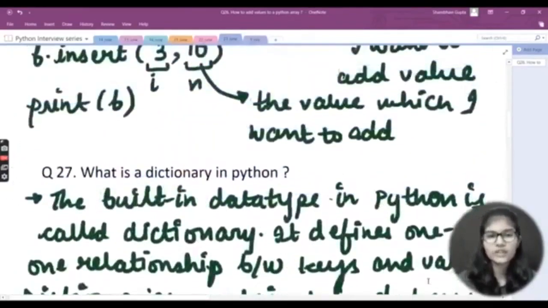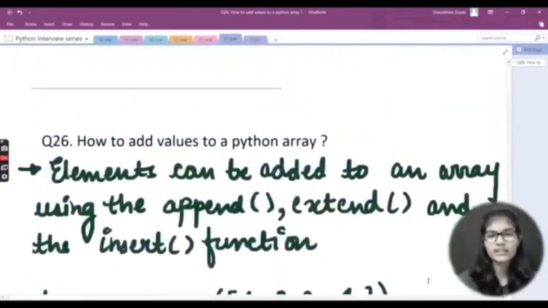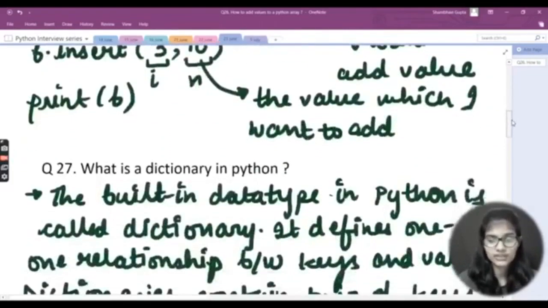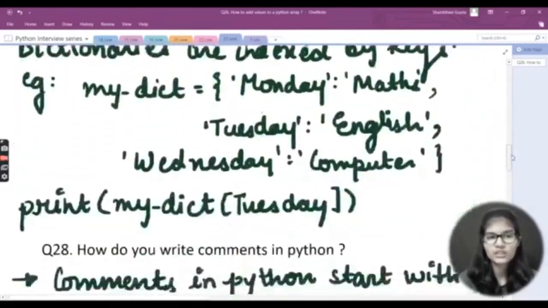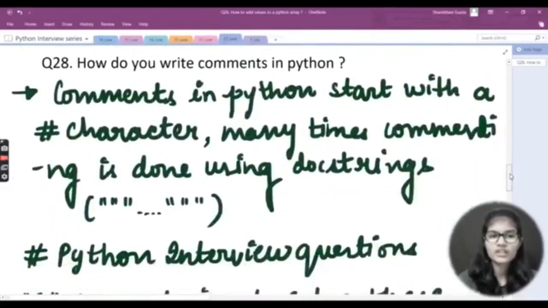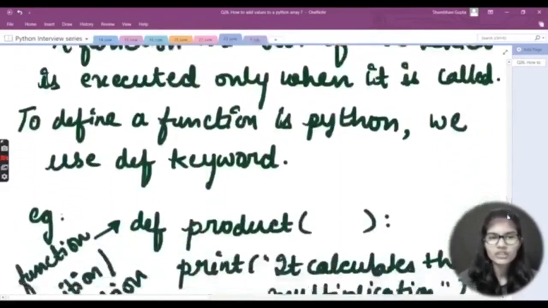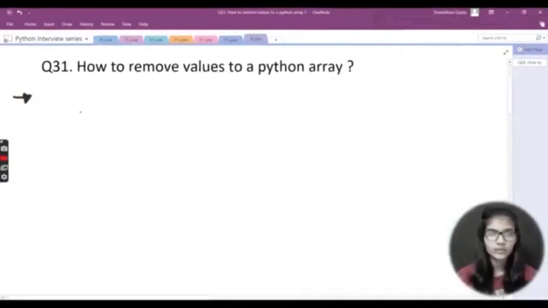Right, so these were the 5 questions that we have discussed today. Let me quickly revise all of the questions for now. The first question that we discussed today was how to add values to a Python array. Then it was what is a dictionary in Python. Then how do you write comments in Python. Moving forward, what are functions in Python. And the last question, which was how to remove values from a Python array. Now my question is how we can remove the values from a Python array.